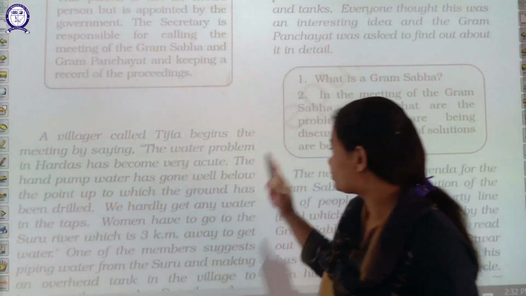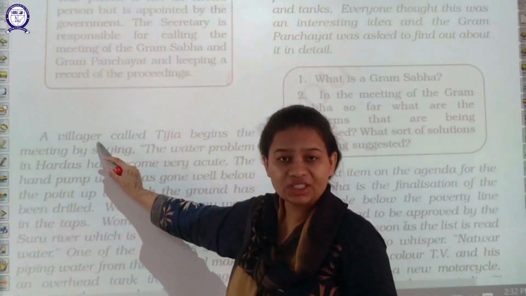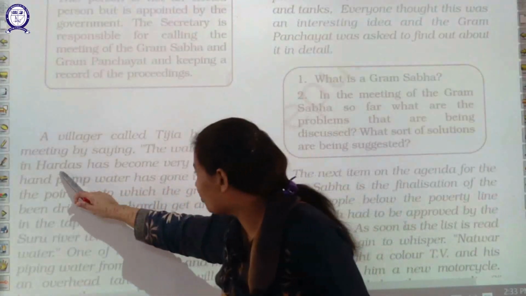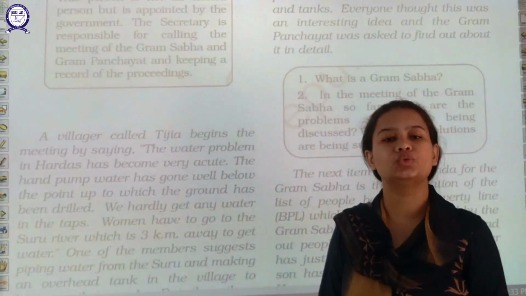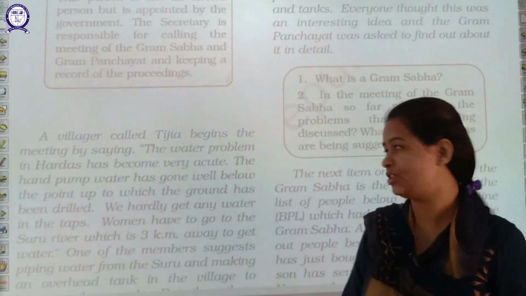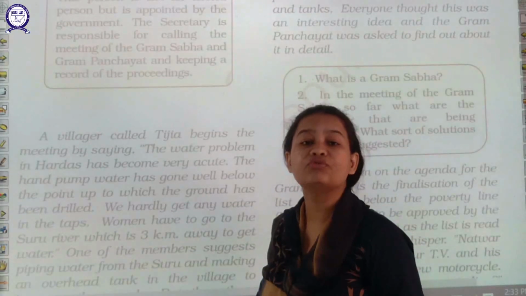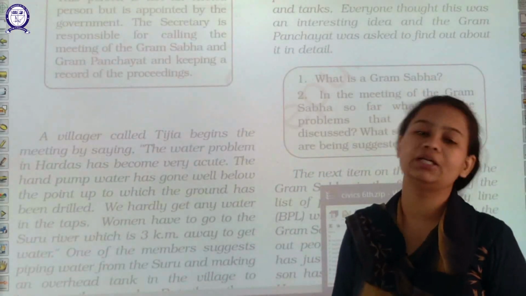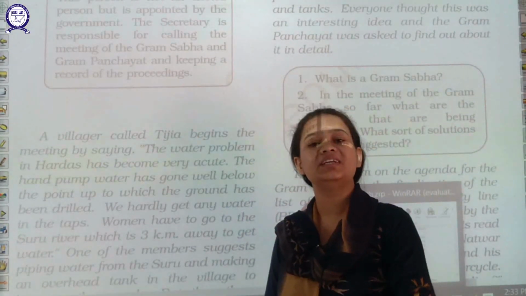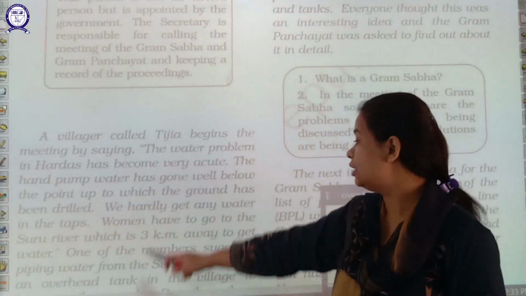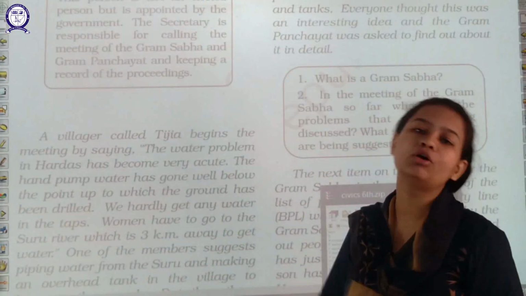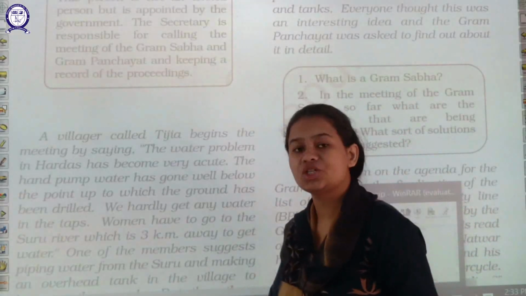Now what are they saying? A villager called Teja begins the meeting by saying that the water problem in Hardas has become very acute. As I already told you, in Hardas village area they are facing the problem of water scarcity, and this villager Teja also explained that water scarcity is to such an extent in our area that a woman needs to travel almost 3 kilometers away from the village to fetch water.